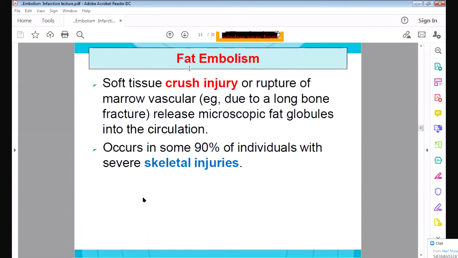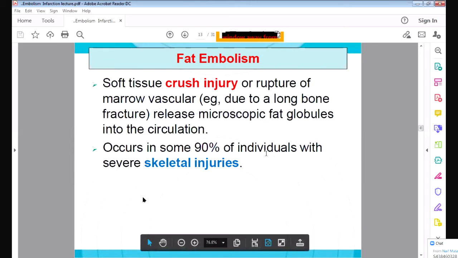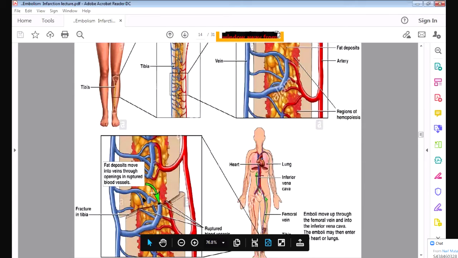Then the other is fat embolism. Fat enters the blood from the fracture of bones. The bone is fractured and the fat from the bone marrow enters into the circulation. Again, it will travel into the lungs and cause hypoxia. So you can see the fat inside the lungs.